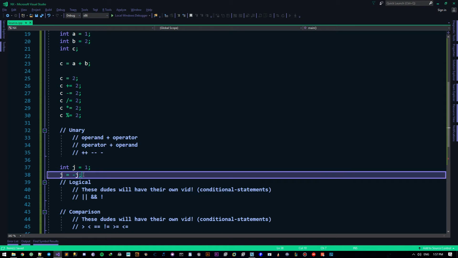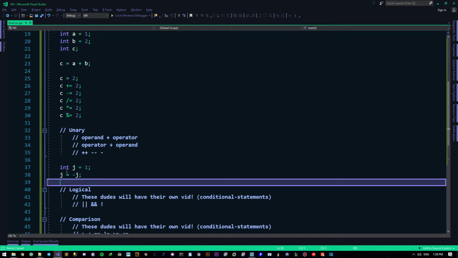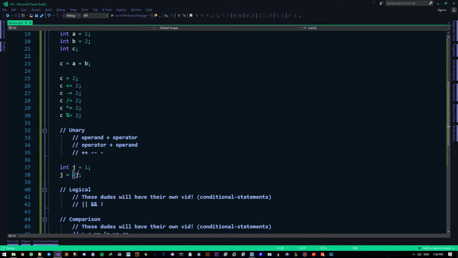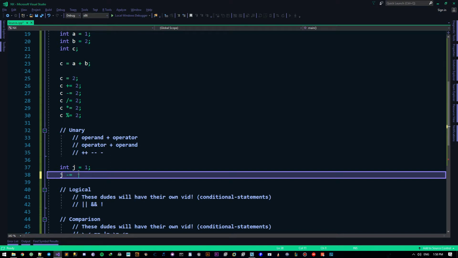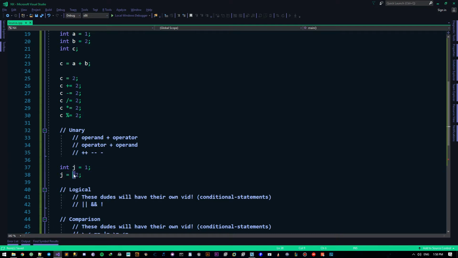So j equals negative j is the way to go, and this is how you do that. Just don't get those things wrong. This is not the same as that. This is not the same as that. This just subtracts 2 from it, which will put it to negative 2. So there's the equal operator and the negation operator. That's basically how it works.